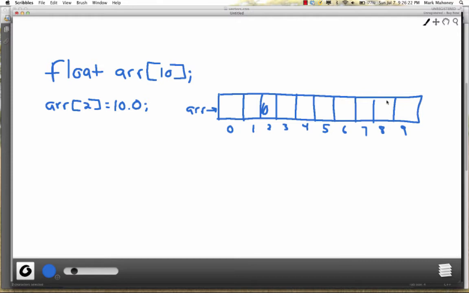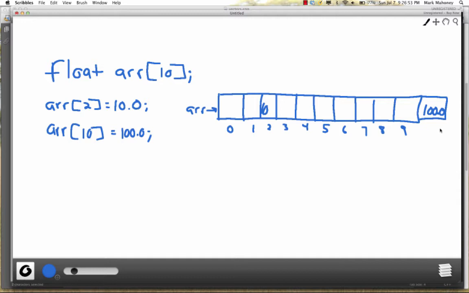And now if I go to the array at position 10 and store the value 100 there, the program will dutifully go find array, move over the size of exactly 10 floats, and then put the value 100.0 right there.